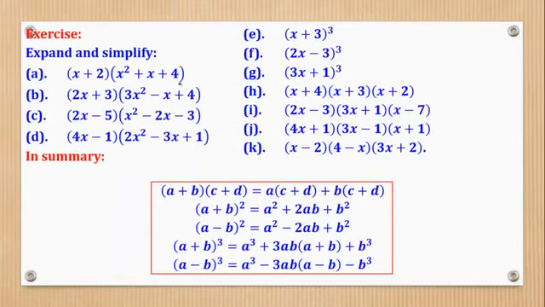So with that, we can go through this exercise. And these are some of the useful expansions which you may need to know. Especially these two here, because even in the O-level syllabus, these two are there. But in math contest, we add on the ones for cubed.